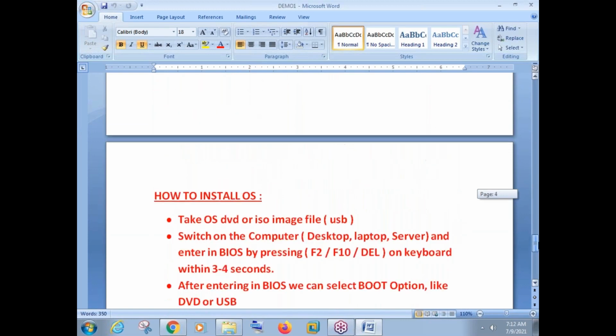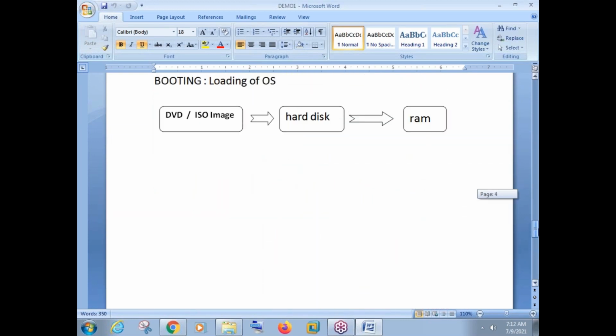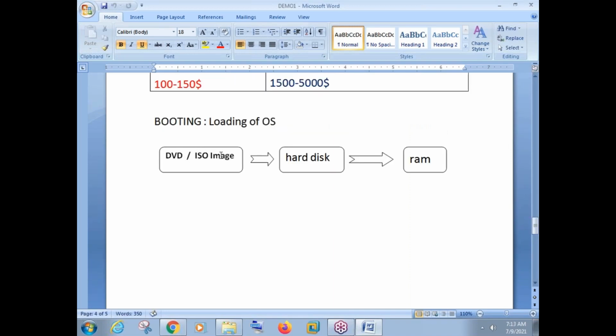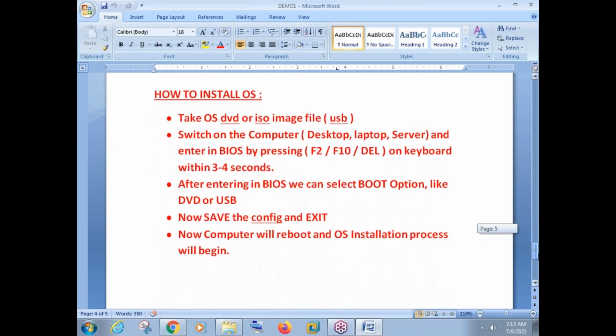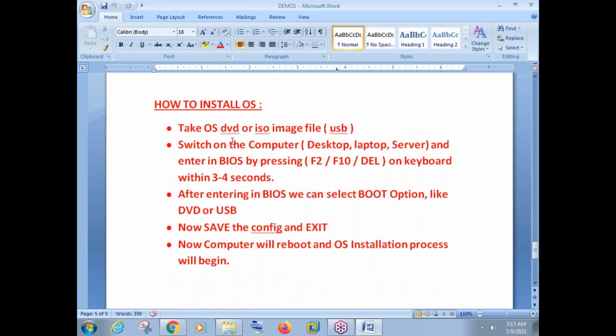Remember the operating system. We have discussed the booting process, how to install the OS. So we can take a DVD or we can take ISO image of the operating system, and this ISO image we can copy in the pen drive. And from this DVD or ISO image, we have to do installation in the hard disk. This process is called booting installation process. Okay, so how to do this?